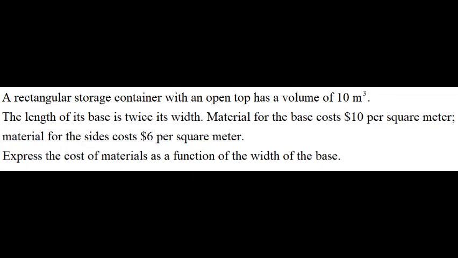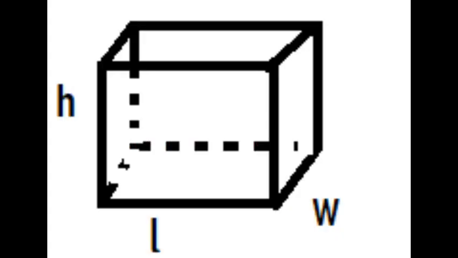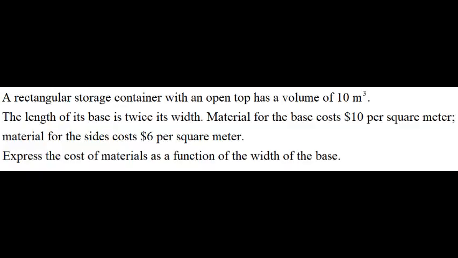A rectangular storage container with an open top has a volume of 10 meters cubed. The length of its base is twice its width. Therefore we can replace the length with 2w. Material for the base costs 10 yen, I mean dollars, per square meter. Material for the sides costs $6 per square meter.